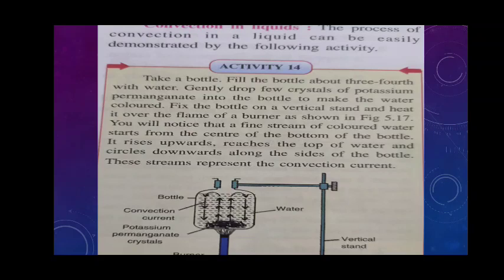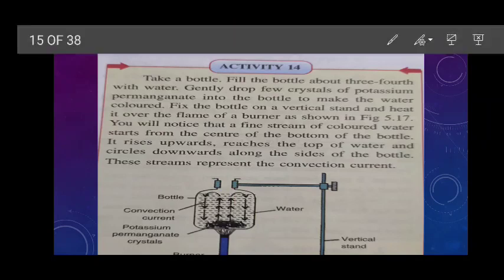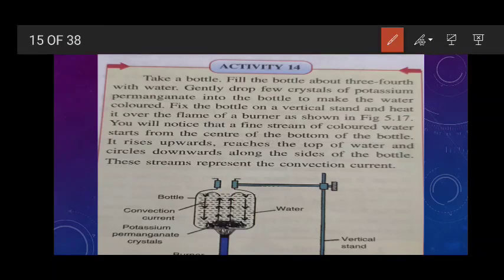Okay. Now next I am going to discuss convection in liquid, because just now I discussed that convection occurs in both liquids as well as gases. Clear? So the process of convection in a liquid can be easily understood by this activity. For this, take a bottle and fill the bottle about 3/4 with water. Gently drop a few crystals of potassium permanganate. Clear? The formula of potassium permanganate is what? KMnO4. This makes the water colored pink.